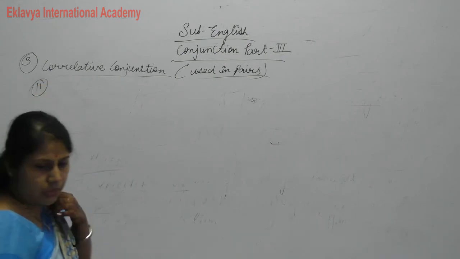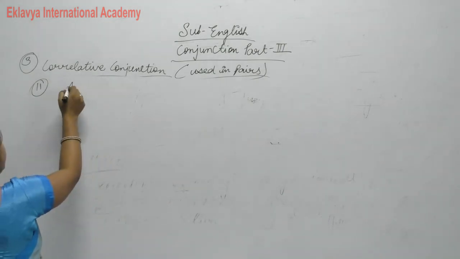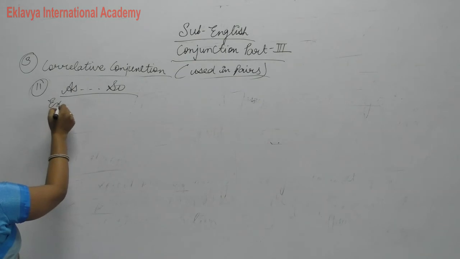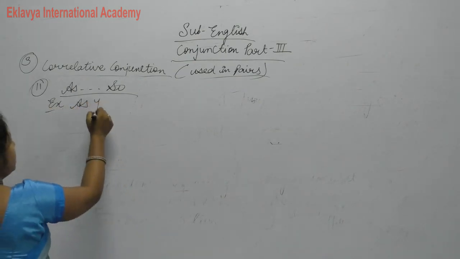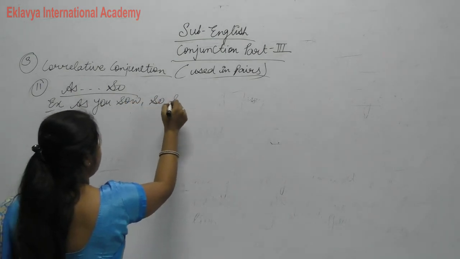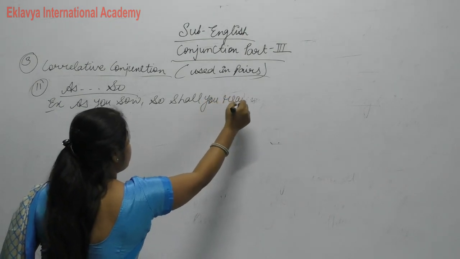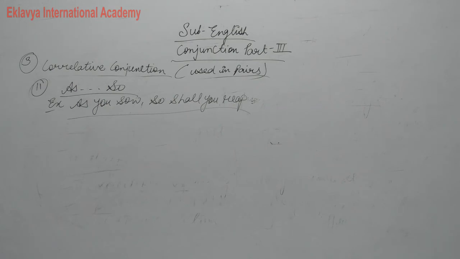Now another one is the eleventh one. Write down: as and so. As you sow, so shall you reap. Clear? So here, this is the example of as and so. So here your correlative conjunctions are completed.